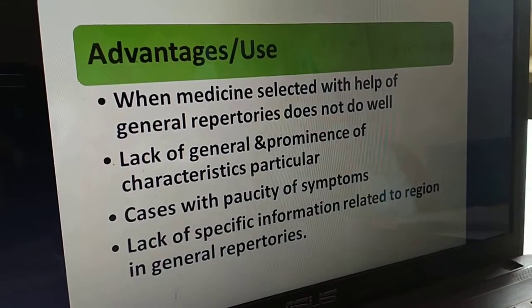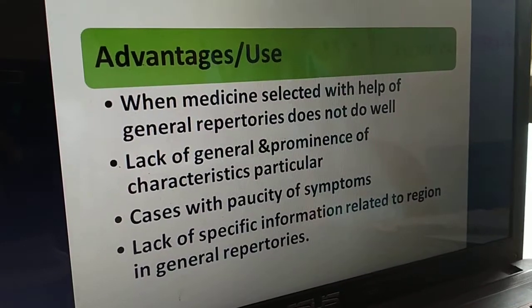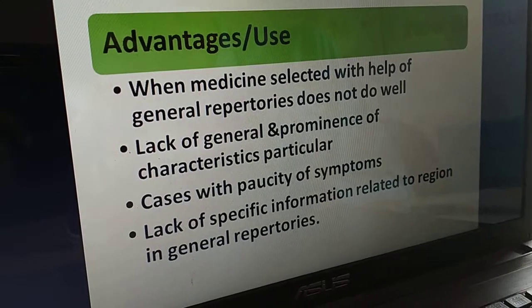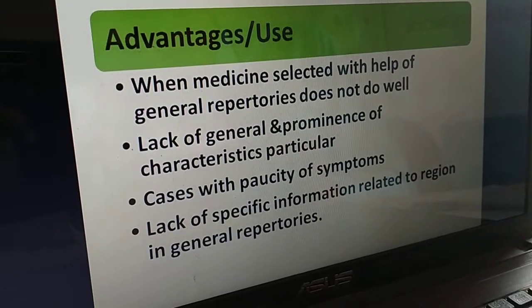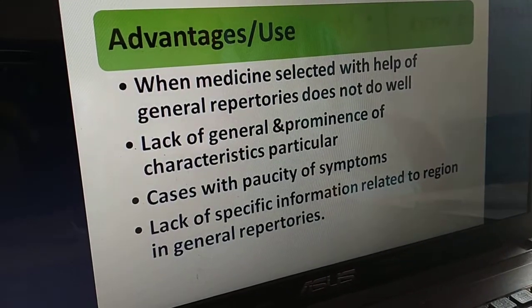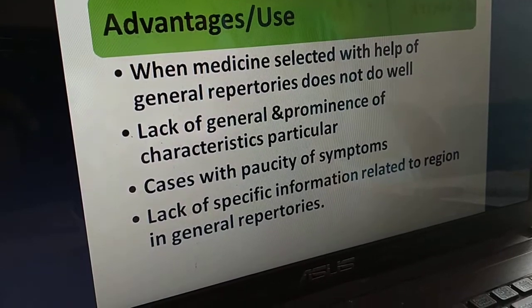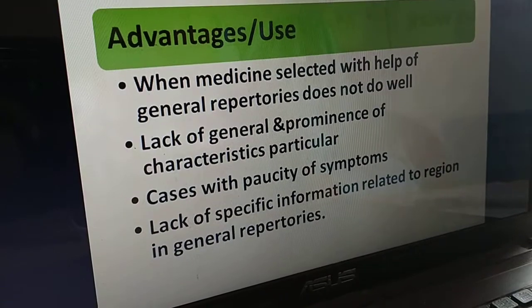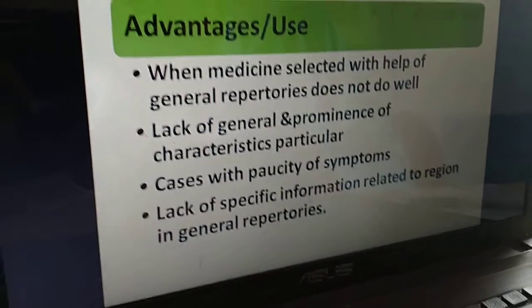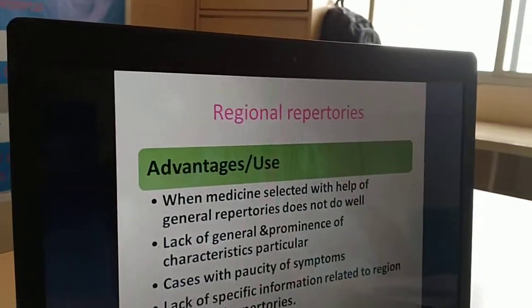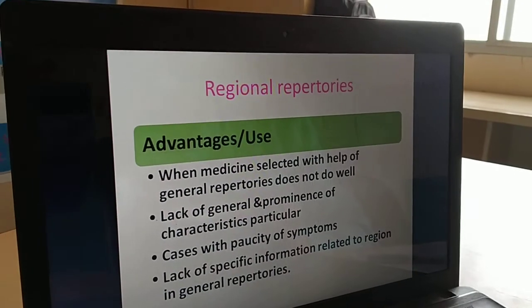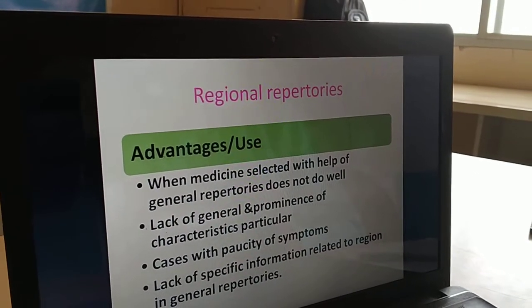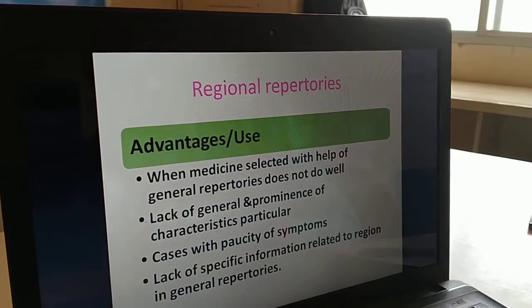Before going to the advantages, there is a slight difference between clinical repertory and regional repertories. In the clinical repertories, we get more pathognomonic symptoms, we get more clinical symptoms, and as compared to the clinical repertory, the percentage of such pathological rubrics, pathognomonic rubrics, clinical symptoms in the regional repertory is very low. Let us see the advantages.